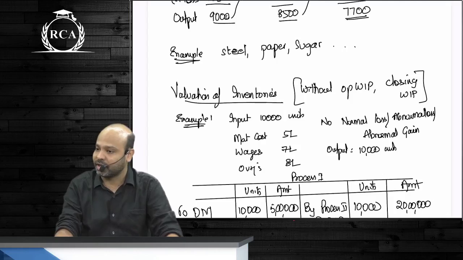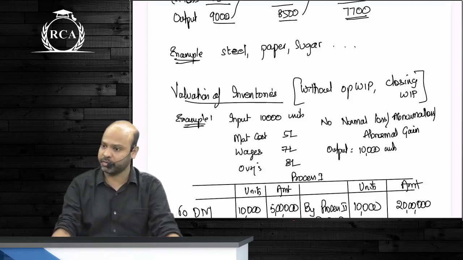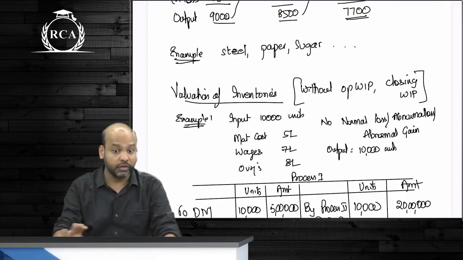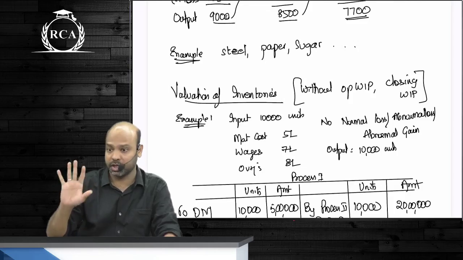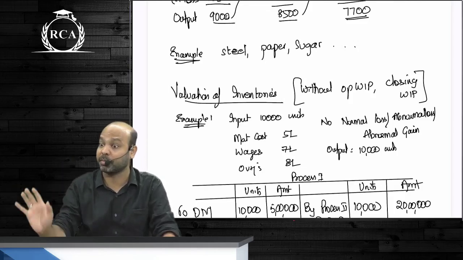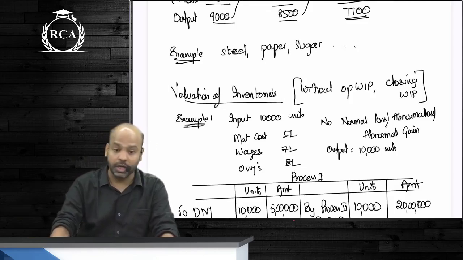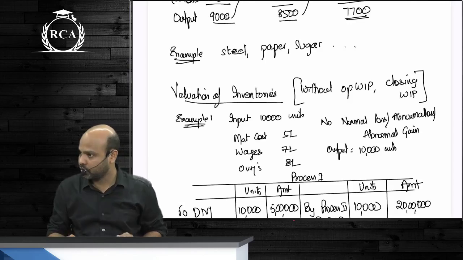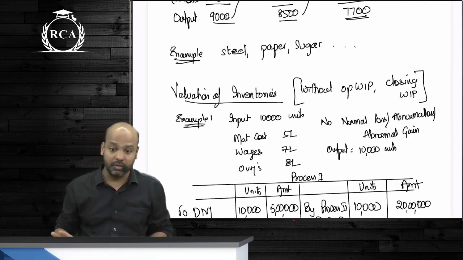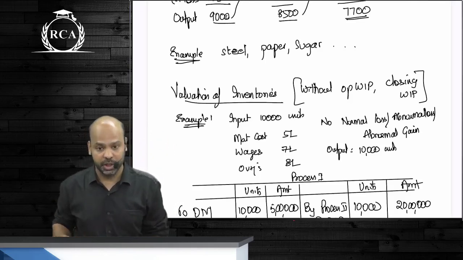We started off with examples, beta. The first set of examples that we did was wherein we do not have any work in progress. No opening work in progress, no closing work in progress, no abnormal loss with partial degree of completion. Abnormal loss रह सकता है बेटा, but it cannot be partially completed. When you do not have anything that is partially completed, there is no question of you computing equivalent units. There should not be any work in progress. There should not be any abnormal loss with partial degree of completion.